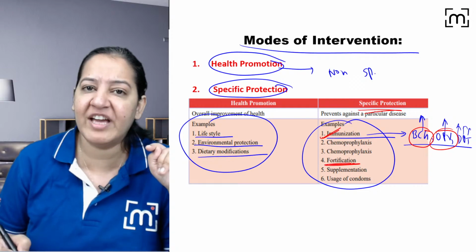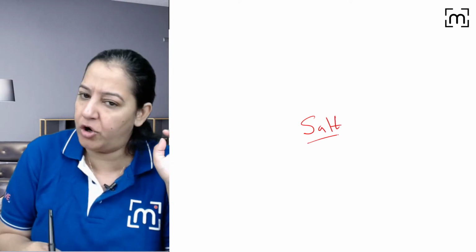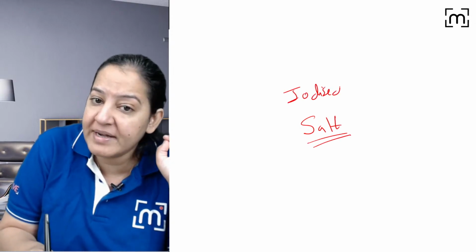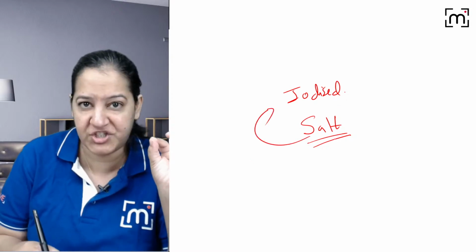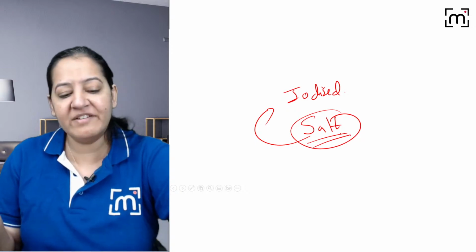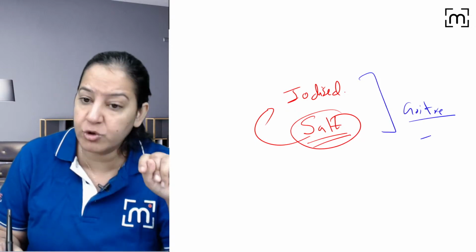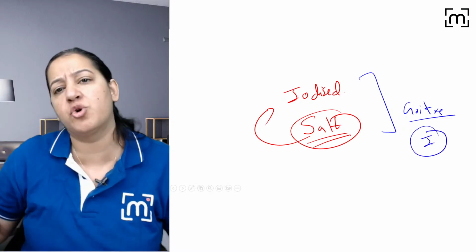You know what fortification is? Fortification of food is done, right? For example, nowadays we all eat salt in our food, right? But we eat salt which is iodized. The government has made the norm that all salt should be iodized. Iodine should be present in it. So we fortify the salt with iodine. Why? Because in our country many people have goiter and we want to prevent it. Goiter is due to iodine deficiency.